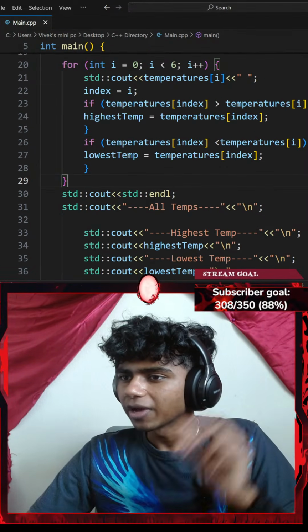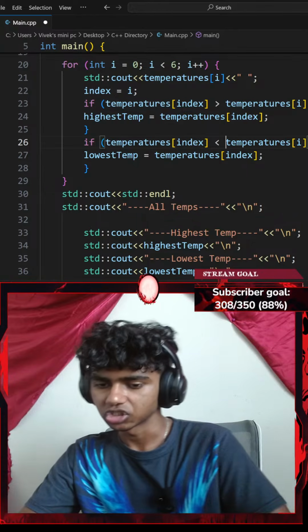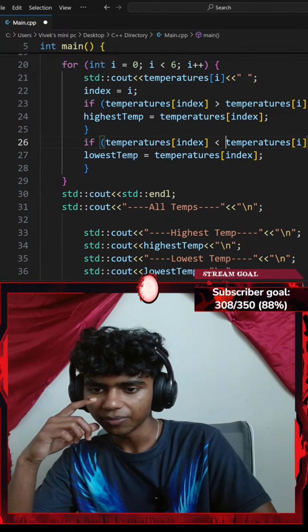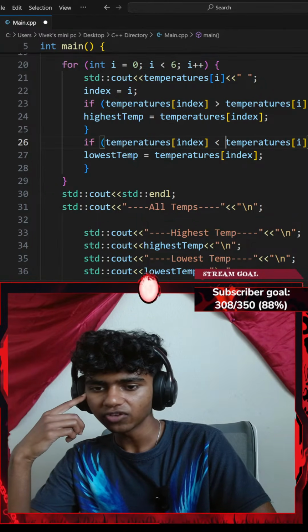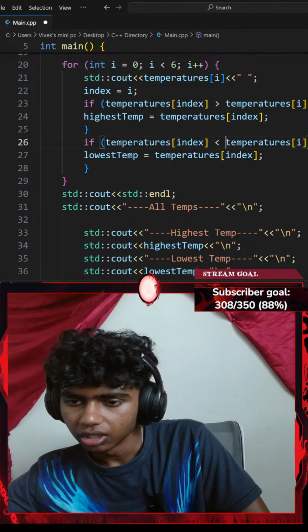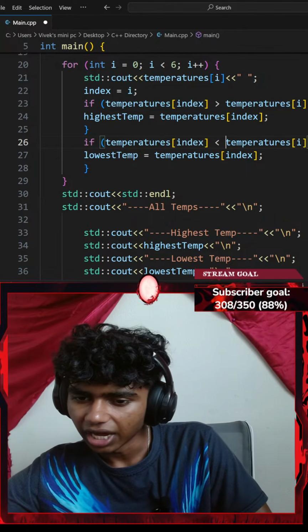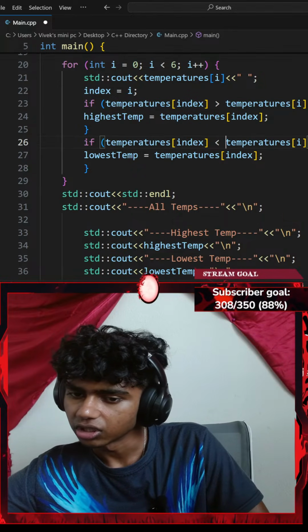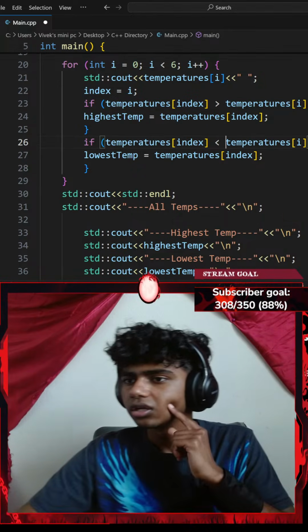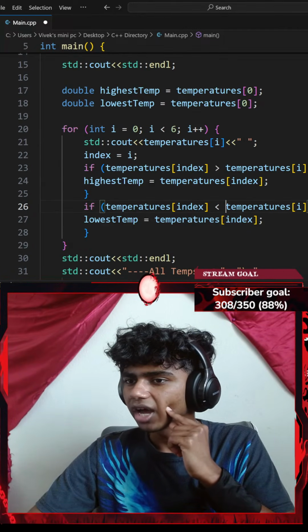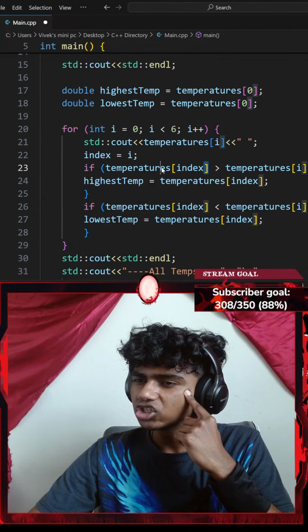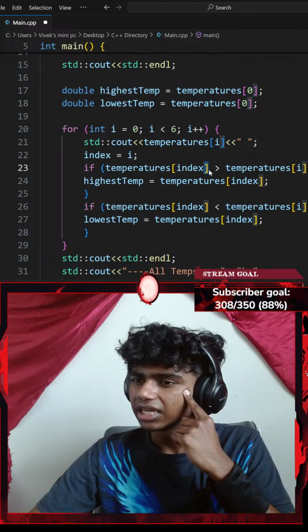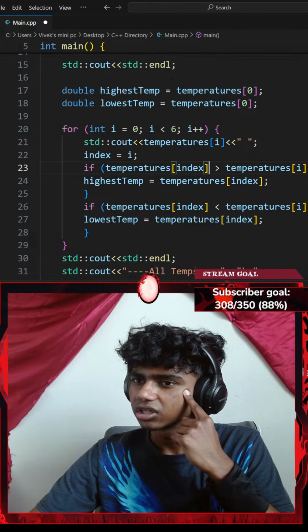Okay, let's see why my highest and lowest are giving me the exact same temperature. Read step 3 again. Inside loop, compare if your current temperature is greater than highest temperature. So if my current temperature is greater than my highest temperature, temperatures at index of index instead of this current temperature.